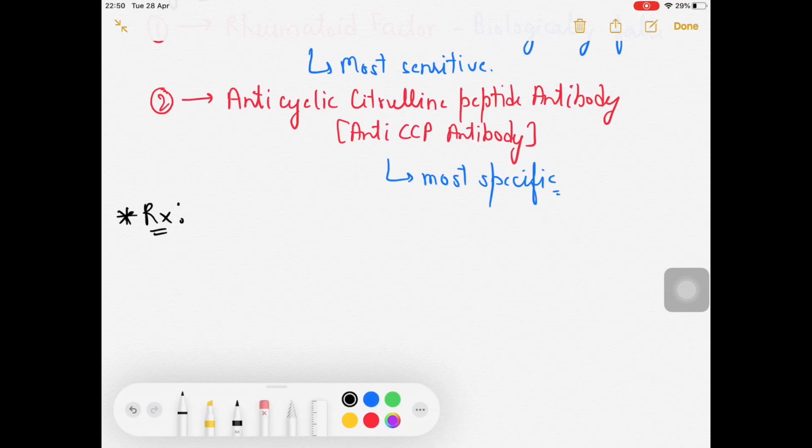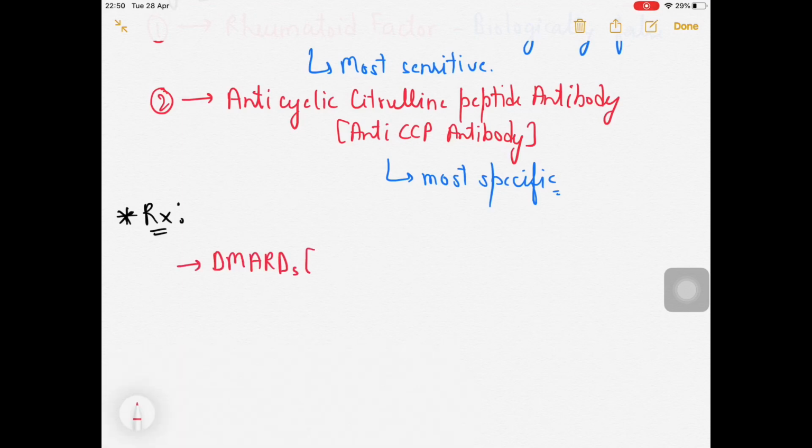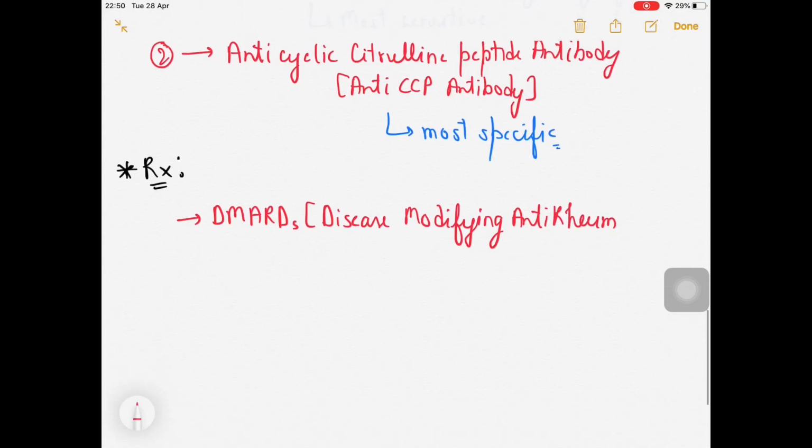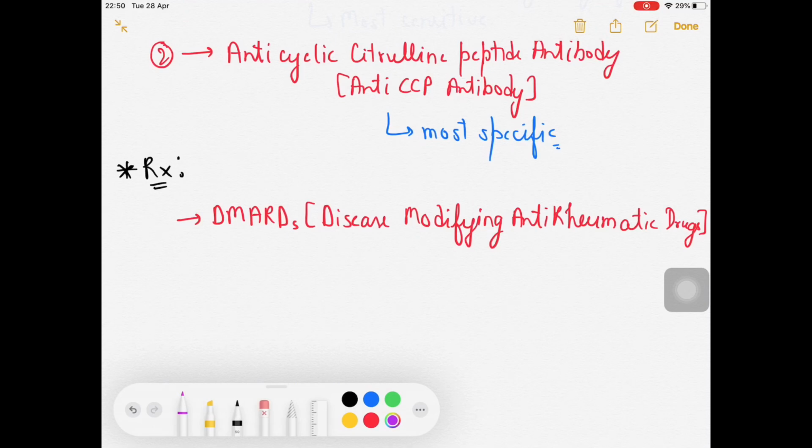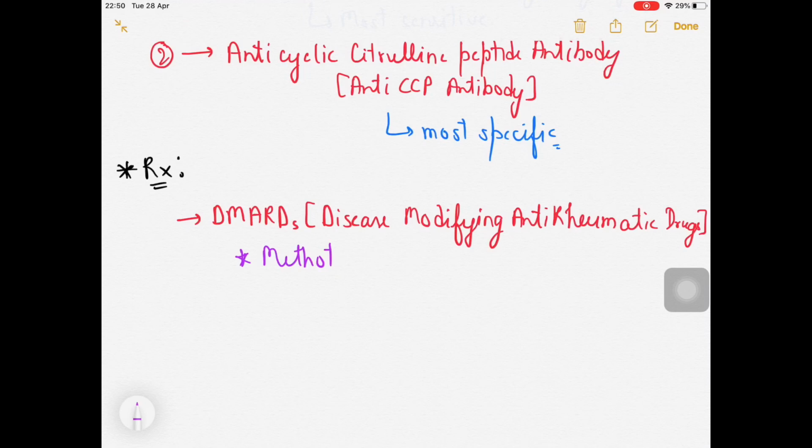If you talk about the treatment part, in the treatment we will be going for the DMARD. And what is DMARD? DMARD is actually disease modifying anti-rheumatic drugs. So we will be going for the DMARDs, right? Which DMARD am I talking about? For example, you can go for methotrexate. This can be used as DMARD.